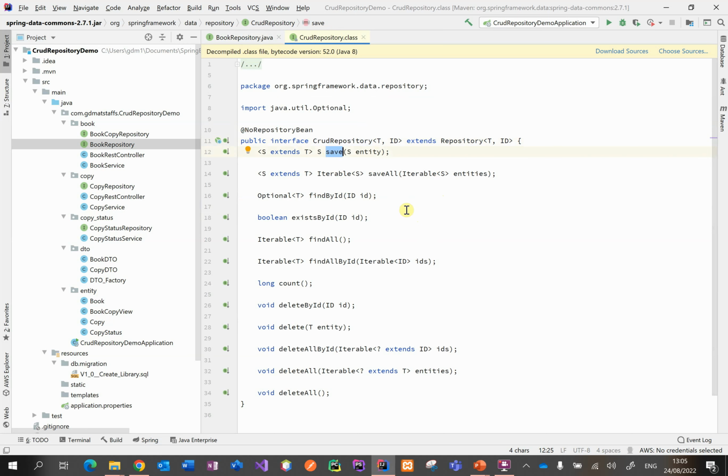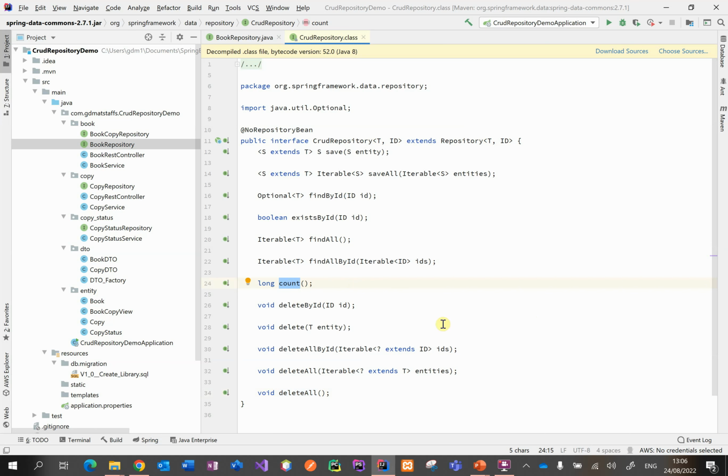We can save an entity. We can save a list of entities. We can find an entity by ID. We can see if an entity with a given ID exists. We can find all entities in the repository, find all entities that have got the same ID. We can delete by ID or delete a given entity, or we can delete all that have got the same ID or delete all in this list, or we can just delete everything. And this will give us a count of how many entities exist in the repository.